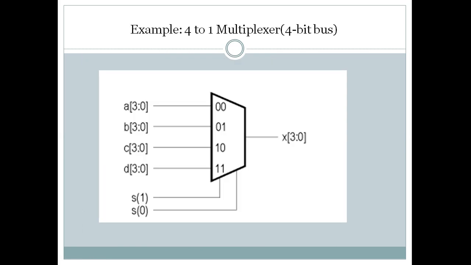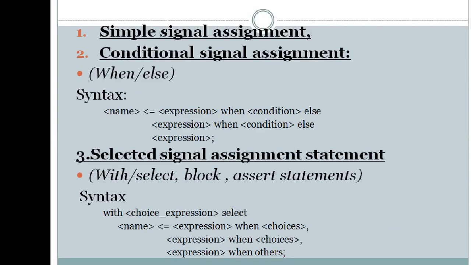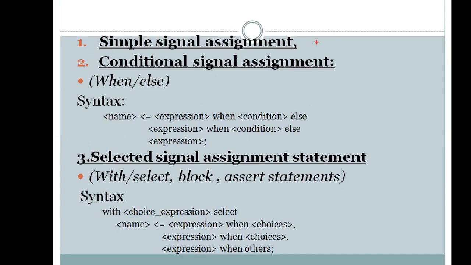In the concurrent statement, we have three different styles. The first one is called simple signal assignment. Previously we saw a syntax, sum and carry. That is the example for simple signal assignment without any conditions. Those two statements are executed without any conditions. And the second type of style is conditional signal assignment. And the third type of style is called selected signal assignment.